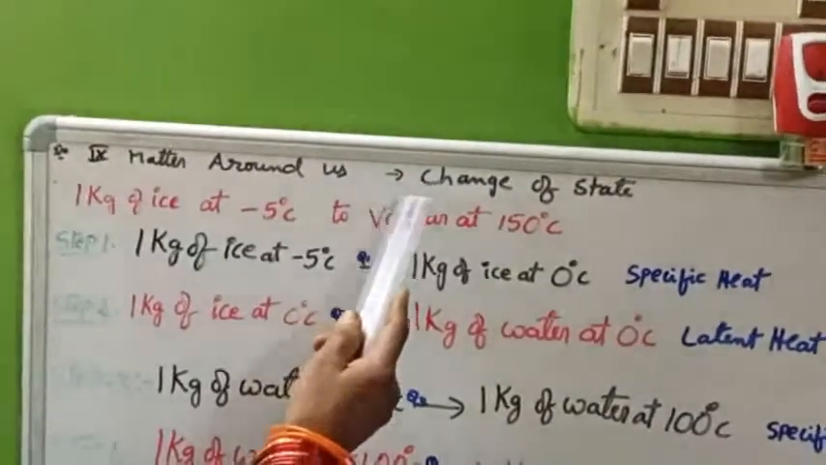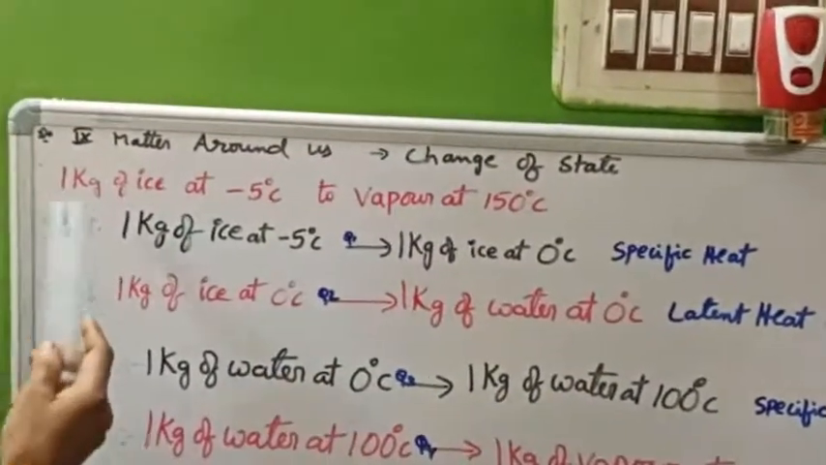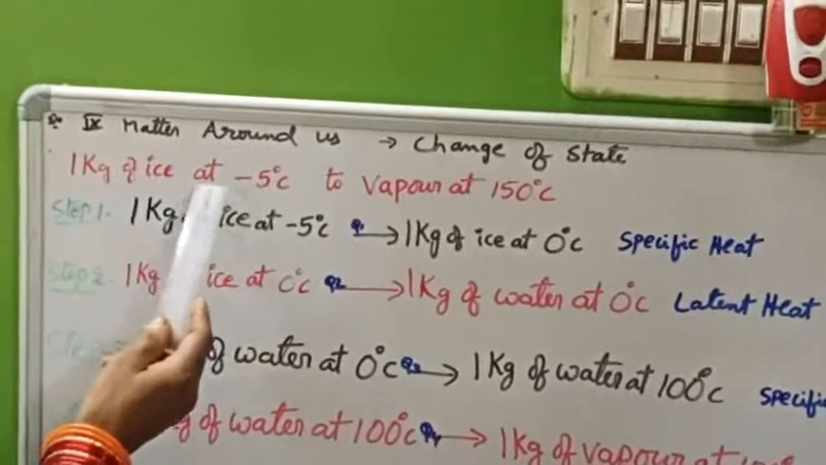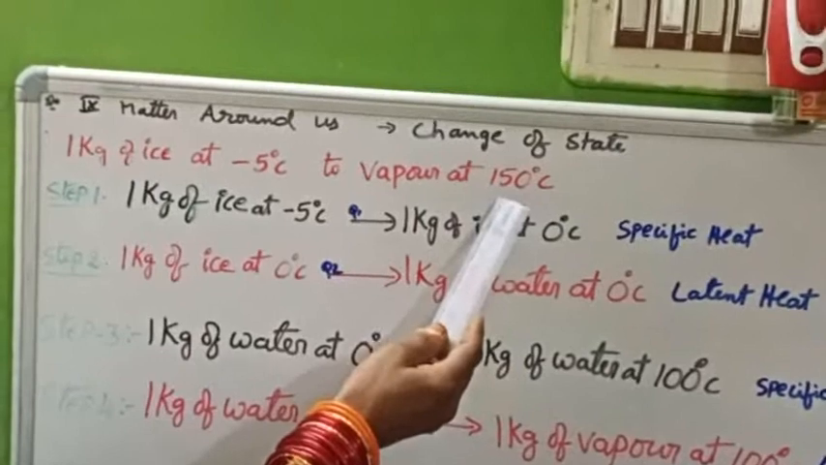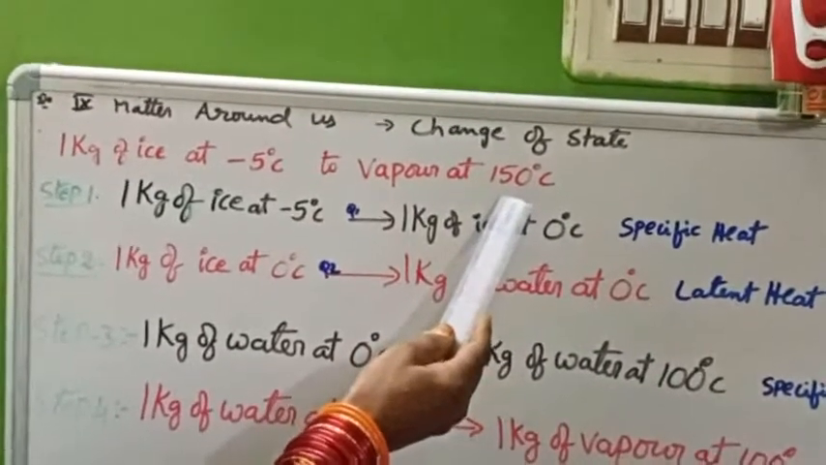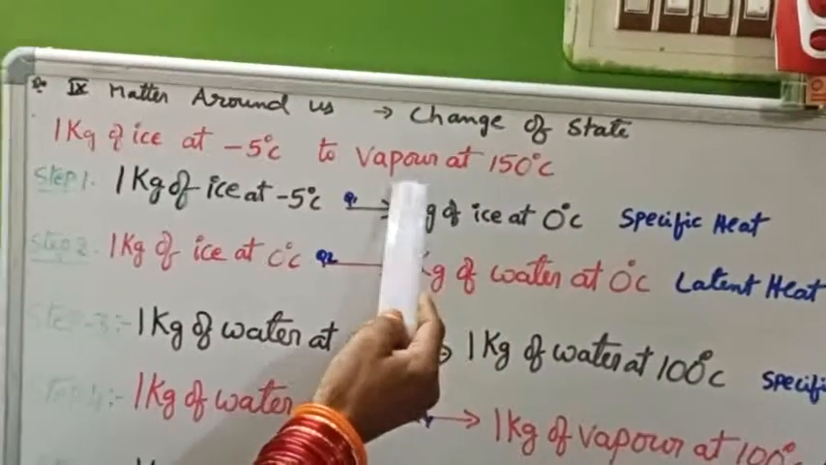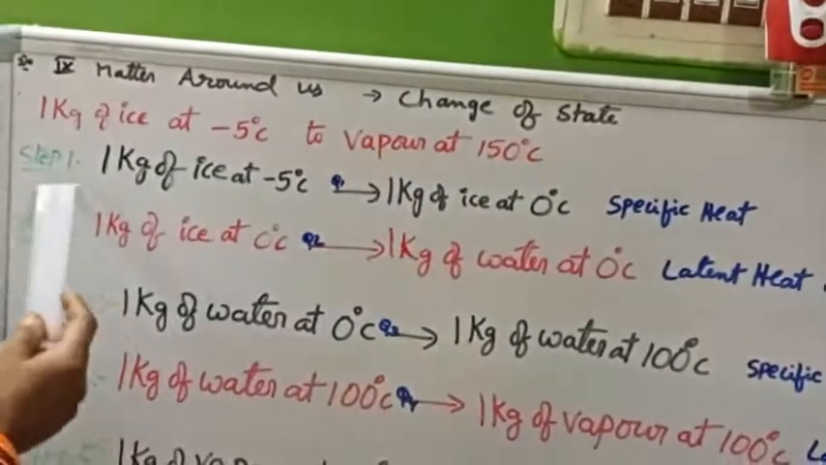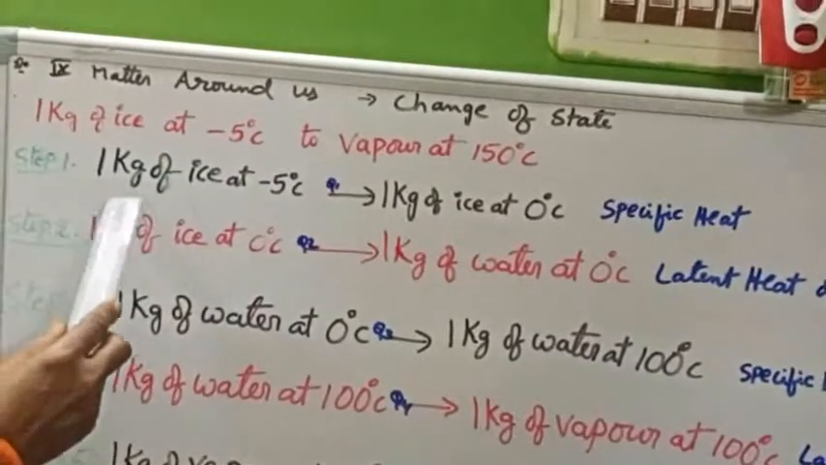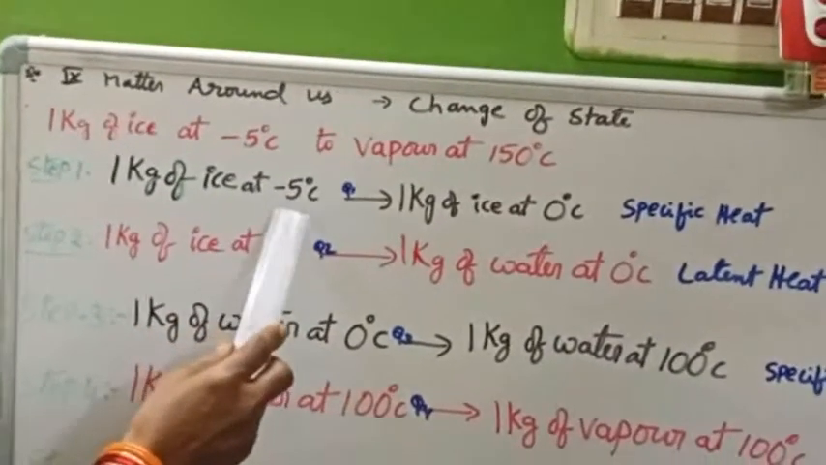Now let us know about change of state. Converting 1 kg of ice at -5 degrees Celsius to vapor at 150 degrees Celsius. The boiling point of water is 100 degrees, but we are supposed to raise the temperature to 150 degrees Celsius. So in step 1, let us take 1 kg of ice at -5 degrees.